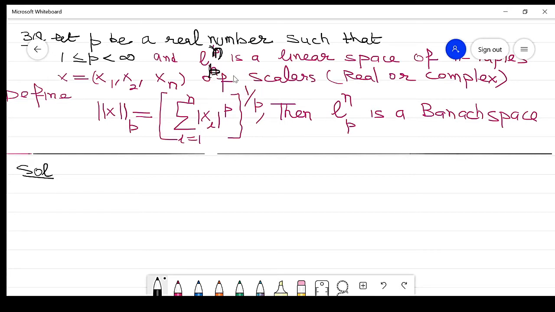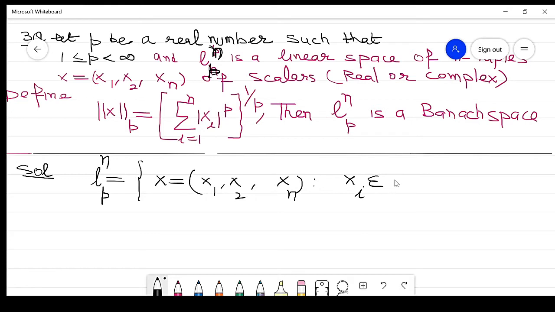So LPN is a linear space of n-tuples. It consists of the elements x = (x1, x2, x3, up to xn), where xi belongs to R or C. It depends upon the field.